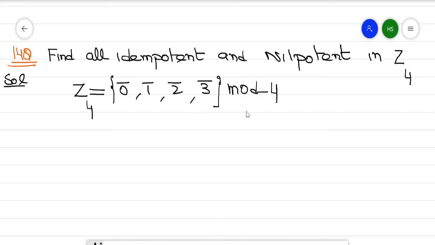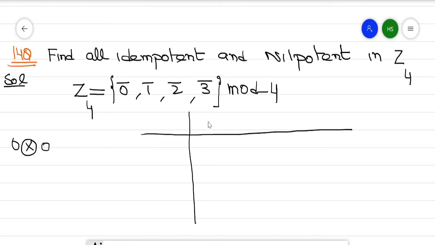Now I check all these elements. Now this is under multiplication. So what is the multiplication? So 0 into this 0, this modulo. Now if I construct a table, so this is a modulo table, 0 1 2 3, 0 1 2 and 3.